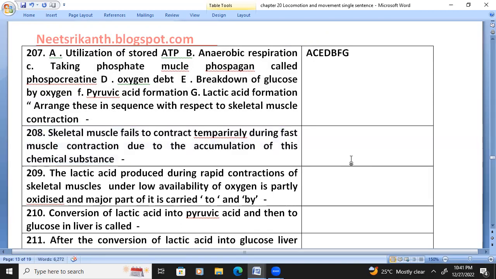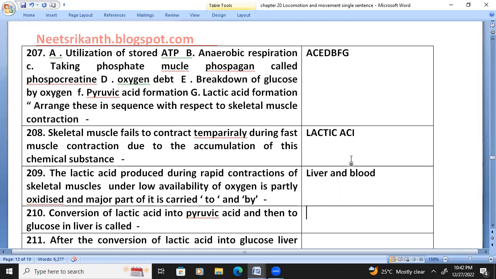Skeletal muscle fails to contract temporarily during fast muscle contraction due to the accumulation of this chemical substance, lactic acid. The lactic acid produced during rapid contractions of skeletal muscle under low availability of oxygen is partly oxidized, and the major part of it is carried to the liver through blood. Conversion of lactic acid into pyruvic acid and then into glucose in the liver